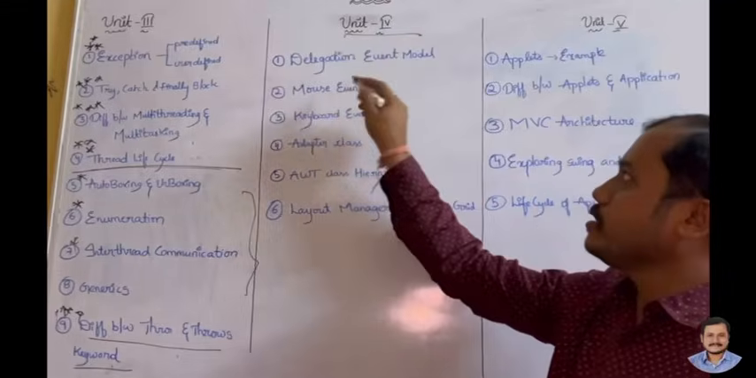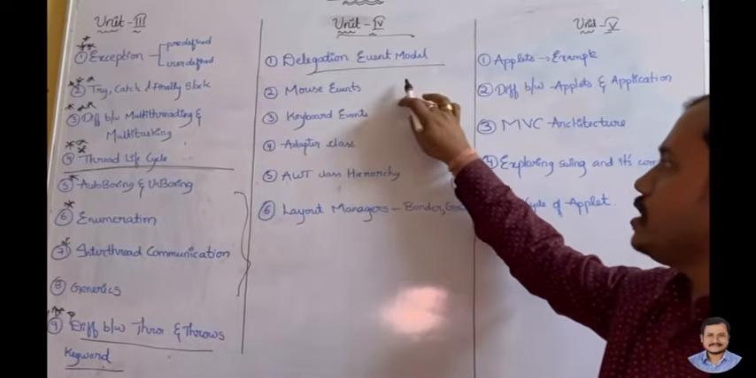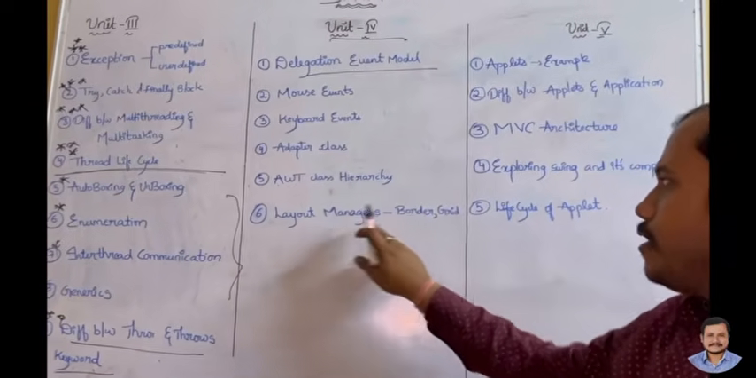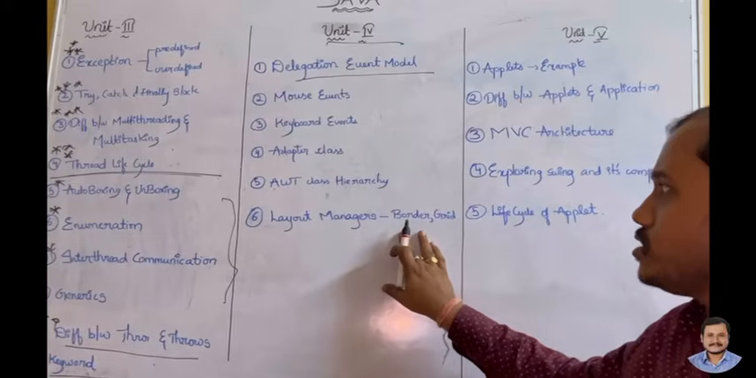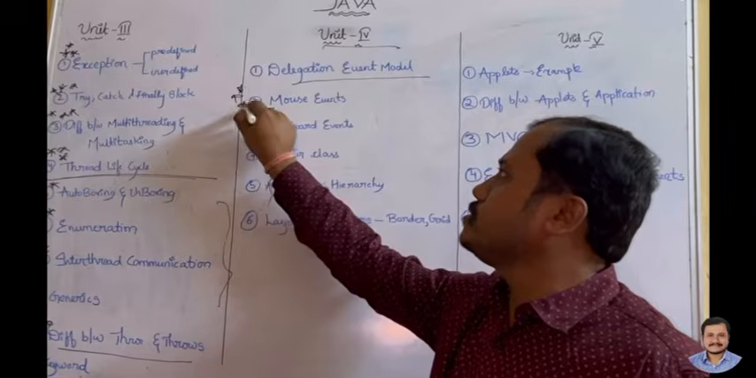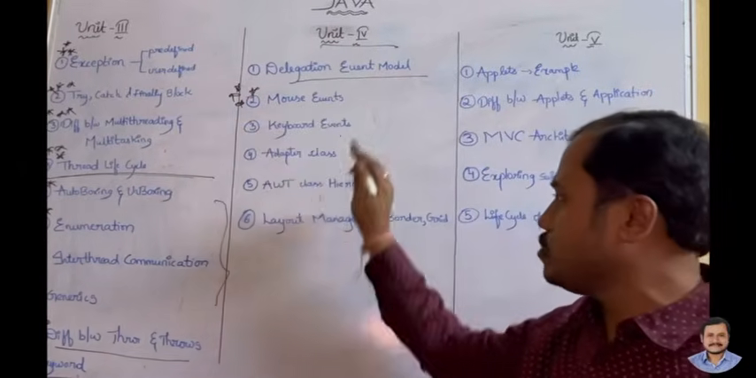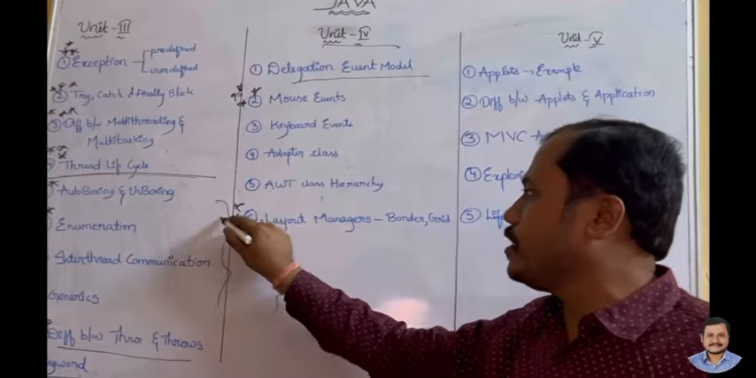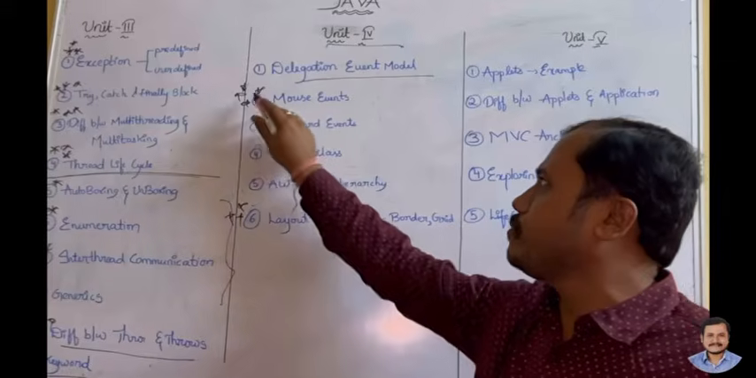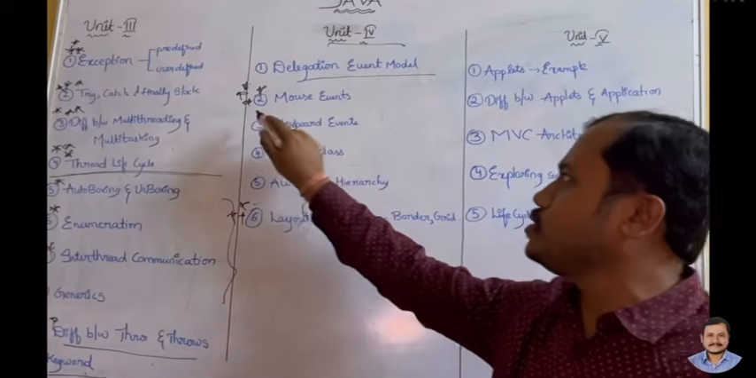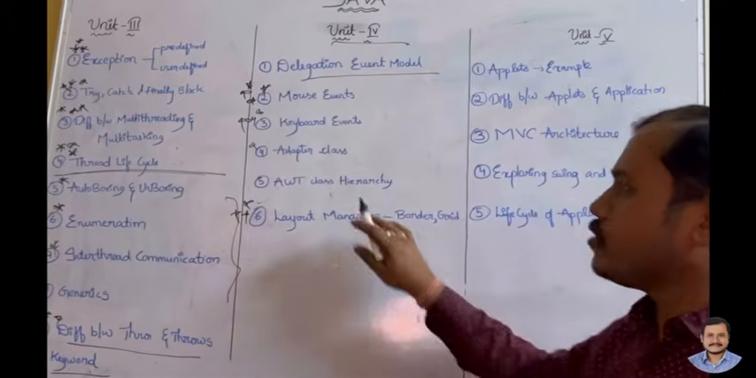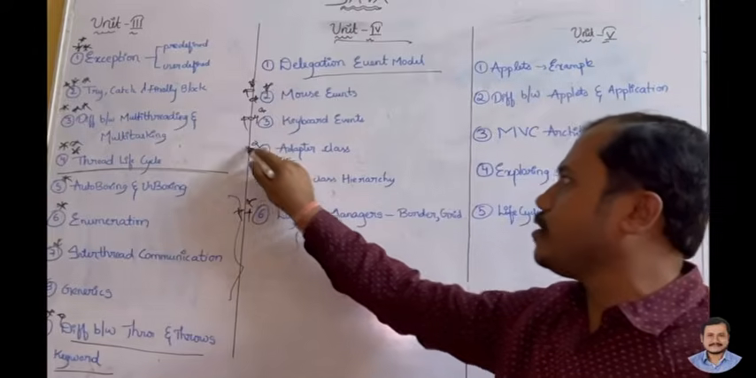Coming to unit 4, the important questions are delegation event model, mouse events, keyboard events, adapter class, AWT class hierarchy, and layout managers. Only 6 questions are there, and all 6 are very important. Mostly asked questions are mouse events, like mouse pressed, mouse released, and layout managers. Again, there are different layout managers: grid layout, border layout. So these are repeatedly asked questions. Keyboard events are also an important question. Then adapter class. So the fourth unit is very important.